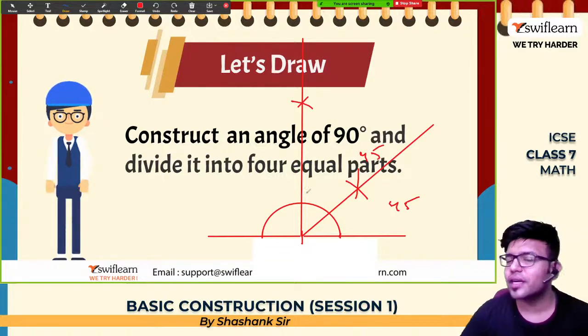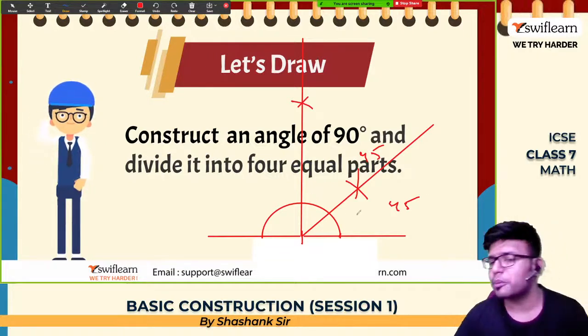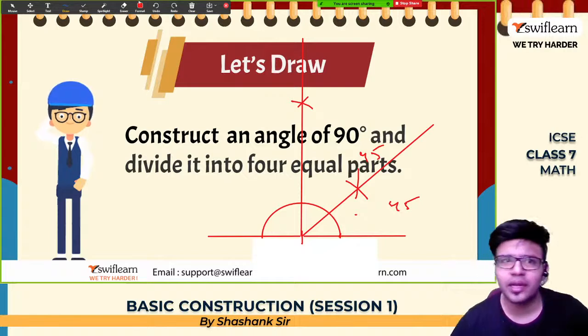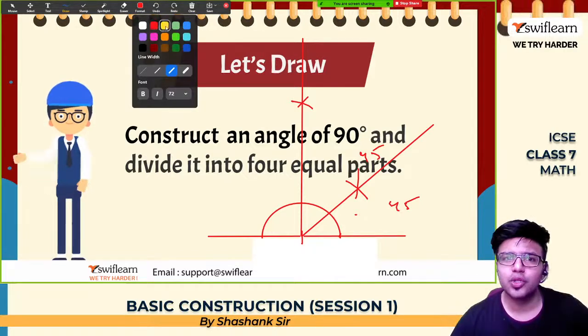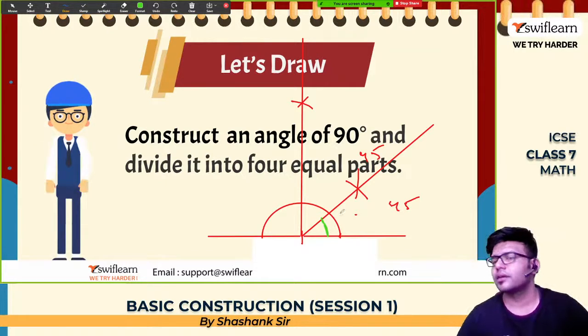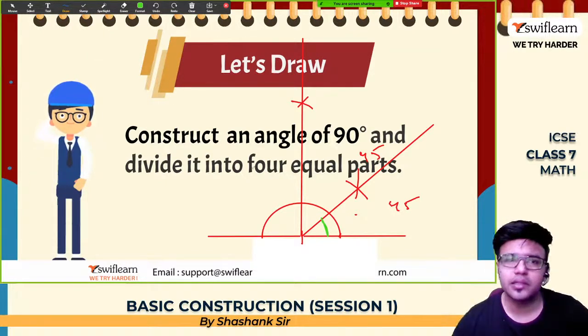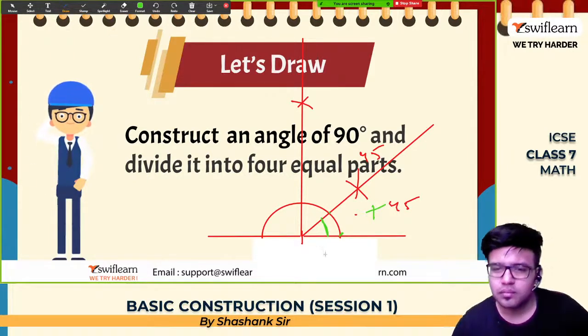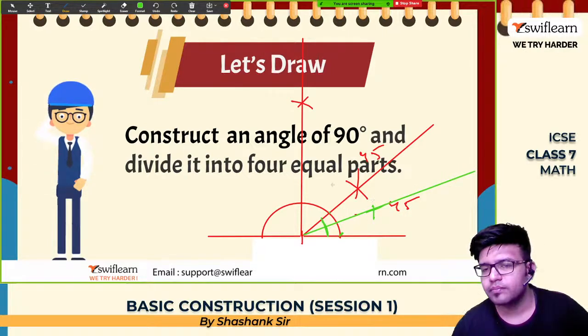Now what they have said, now divide this in 4 equal parts. We have only made 2 equal parts. So how to make 4 equal parts? Again bisect this small angle, the green one, bisect this again. Now place the compass here, draw an arc, place the compass here, draw an arc, join them, you get 45 by 2. How much is 45 by 2? 22.5.